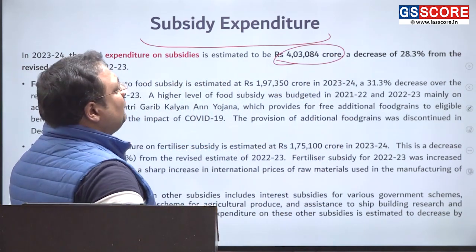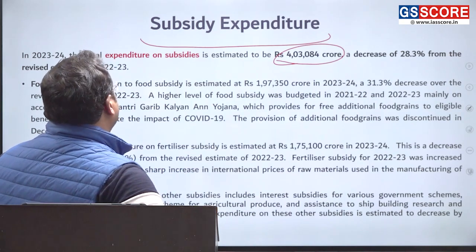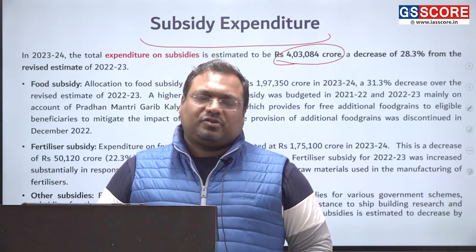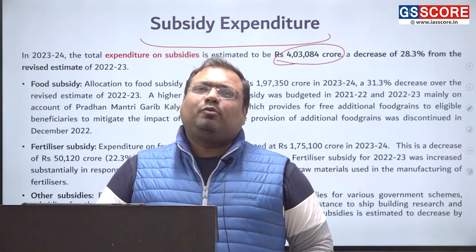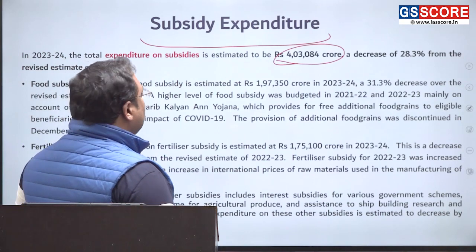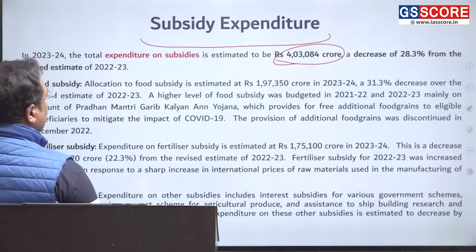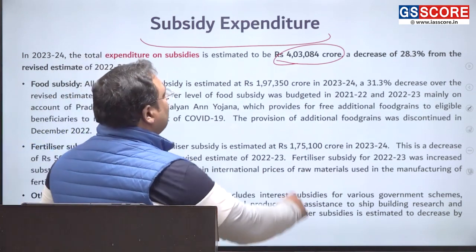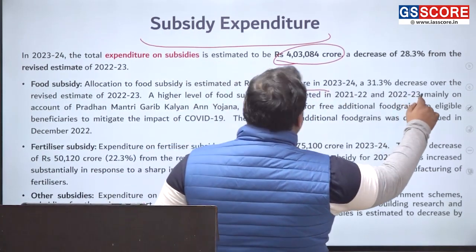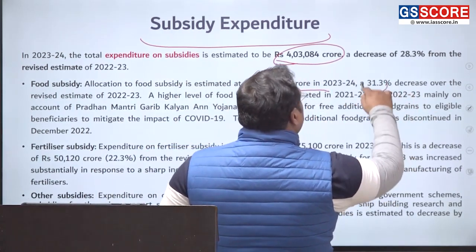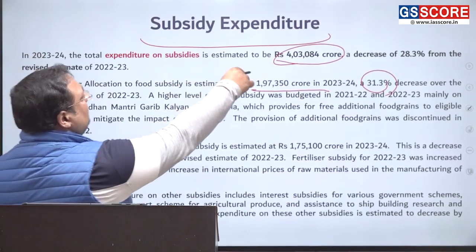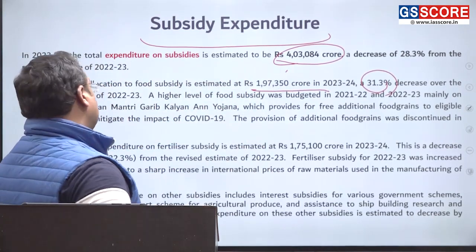So we expect subsidy expenditure to reduce to 28%. Okay, and this is because due to COVID, we increased the food subsidy substantially. Last year also we extended the food subsidy substantially, but now we expect it to go down in the coming time, even though we have extended certain food subsidy programs. Next year the food subsidy is expected to be about 30% lower than the previous year expenditure. So bulk of this cut is coming from food subsidy cut.